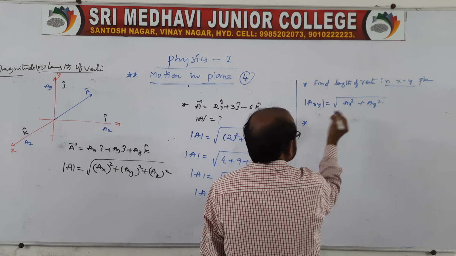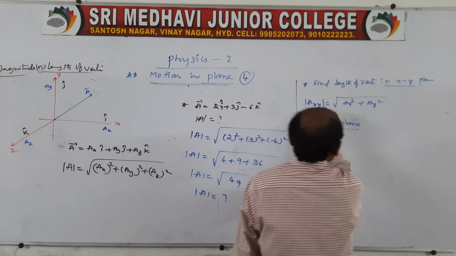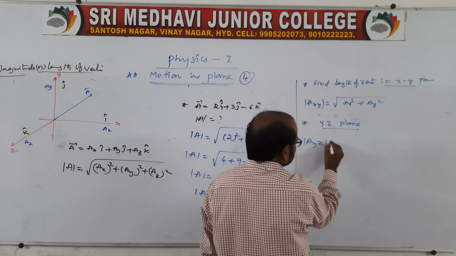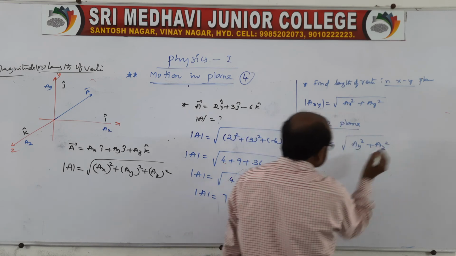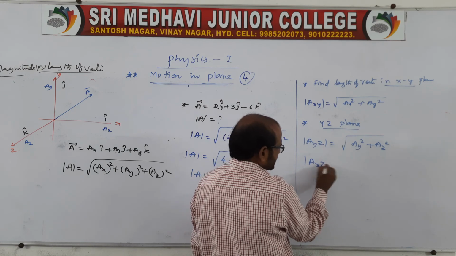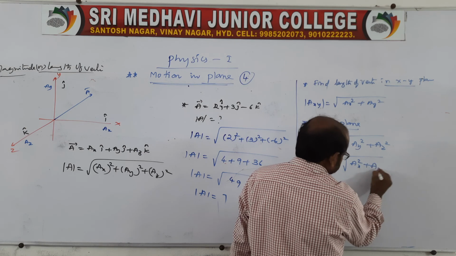Suppose he is asking for the yz plane, then you go like this: root over ay square plus az square. And last one, suppose he is asking for the xz plane, then you say ax square plus az square.